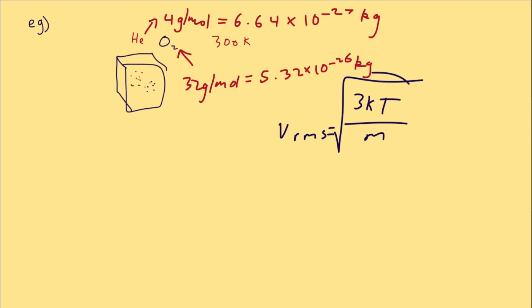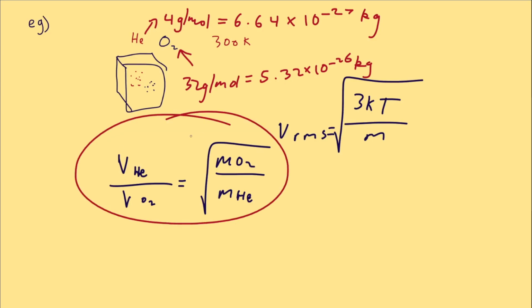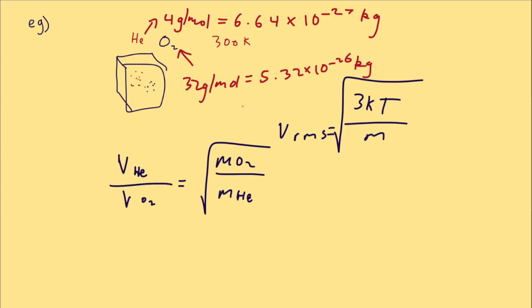We don't need to calculate each velocity one by one. We can actually use a ratio. We know that the velocity of the helium divided by the velocity of the oxygen is equal to the root of the mass of the oxygen divided by the mass of the helium. How did we get this ratio? How do we get this comparison? Because when you compare two gases at the exact same temperature, this 3kT part will cancel out. So what we're left with is this. But I don't want to waste your time here. Just understand this is how we compare when the temperatures are the same.